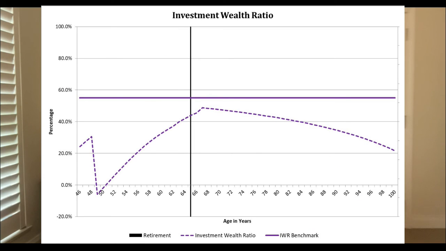Their personal financial dashboard indicates that the investment wealth ratio is projected to decline continuously from peak age 65, as investment wealth is eroded to meet a potentially unsustainable lifestyle. Now, looked at in isolation, the investment wealth ratio suggests some adjustments may need to be made to the Barbers' expectations for them to achieve financial independence.